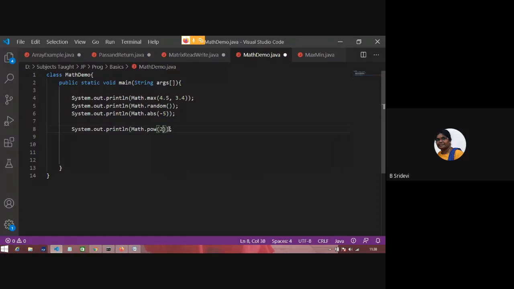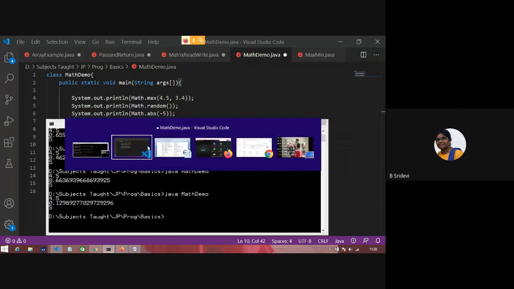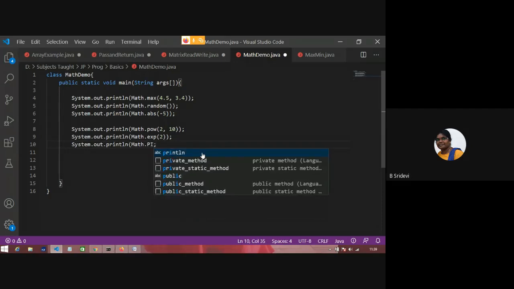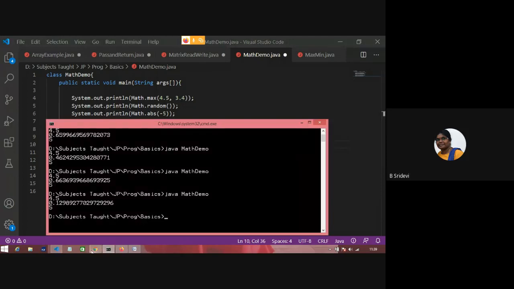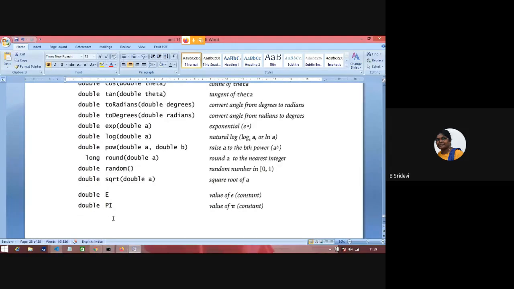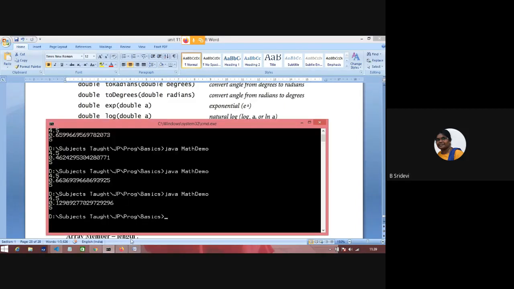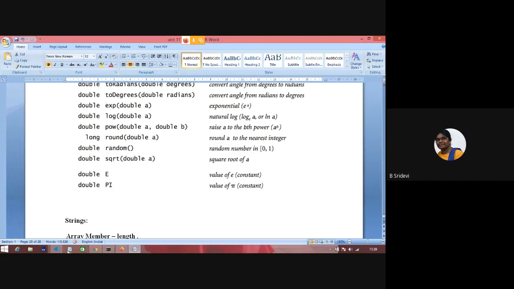We'll give some, we know all 2 powers, no, 2 power 10 I want to see, and one more we'll see, exp, exponent of 2. Okay, we'll see one more. What one more? I want to print Math dot... two constants are there, two constants E and Pi. So the value of E, the value of pi will be coming. Okay, we'll see what it will give.